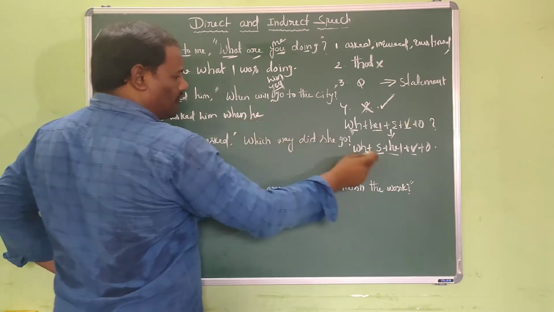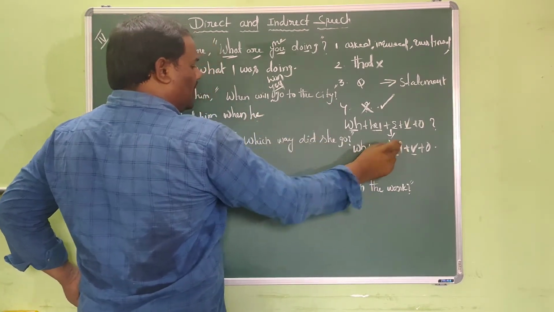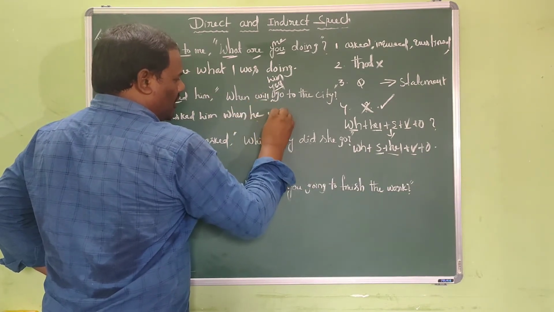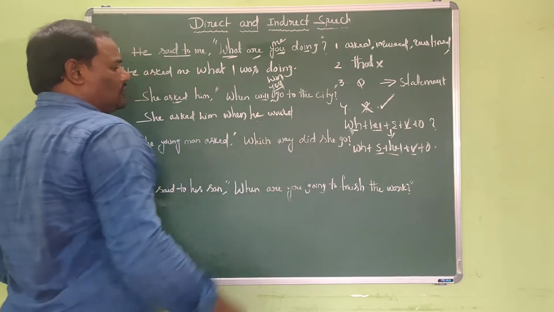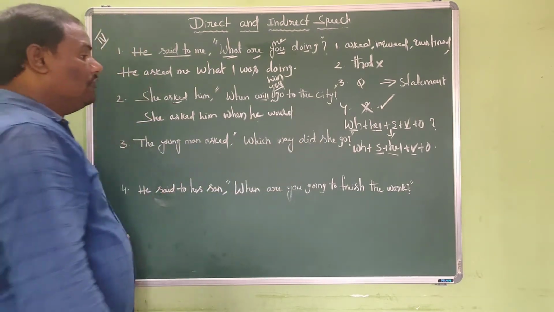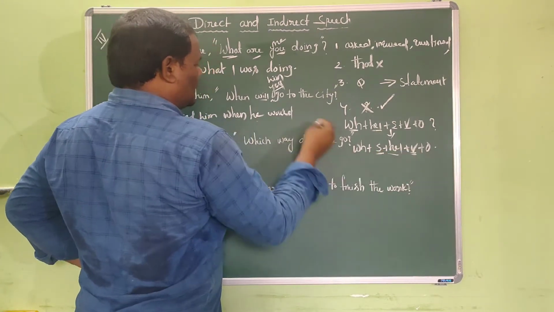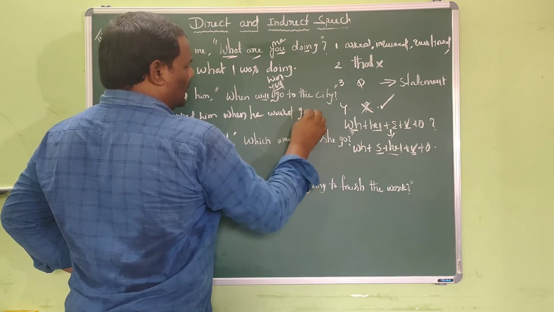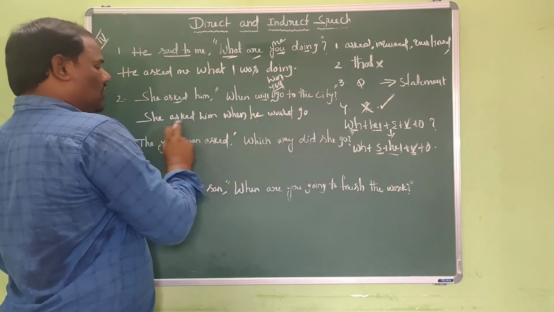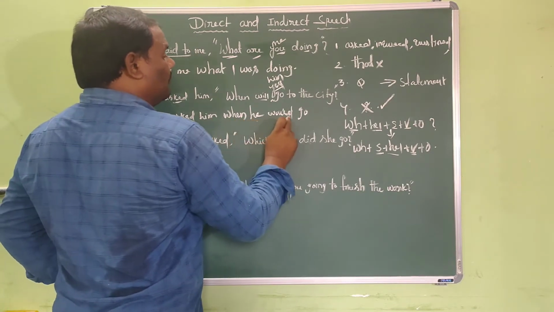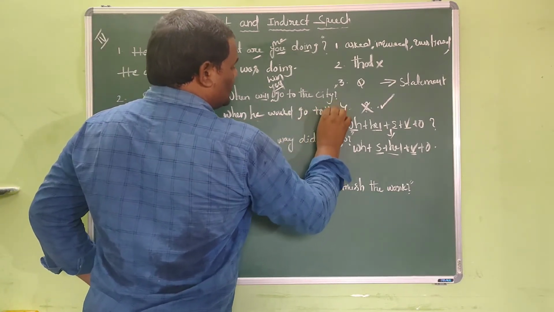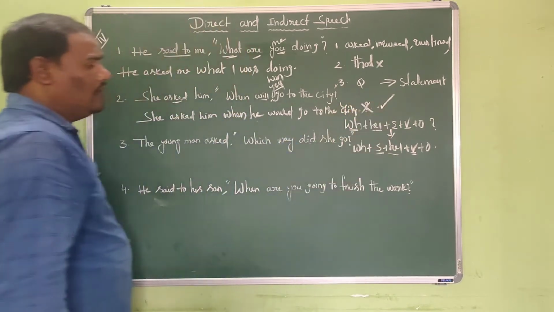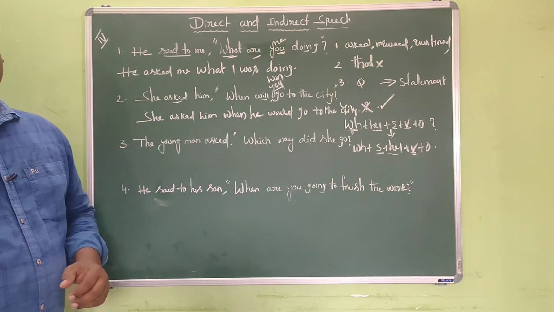When he, after the subject, we need a helping verb. Here the helping verb is "will", and "will" can be changed into its past form, "would". When he would, and the main verb is "go". She asked him when he would go to the city becomes the answer for this question. No question mark but full stop.